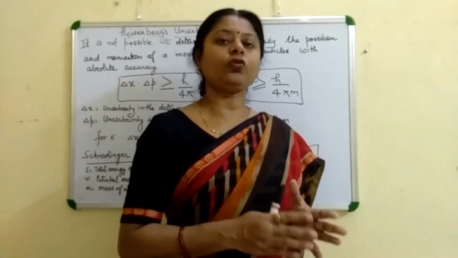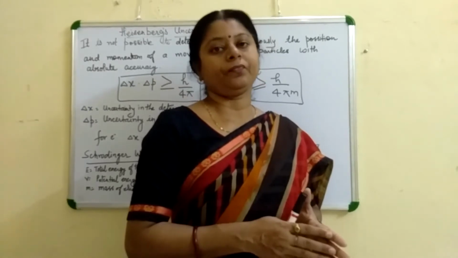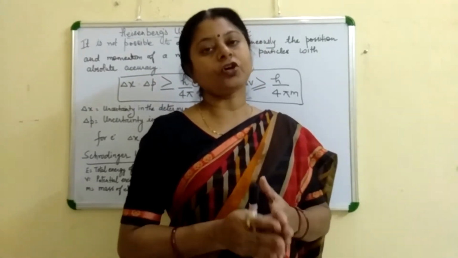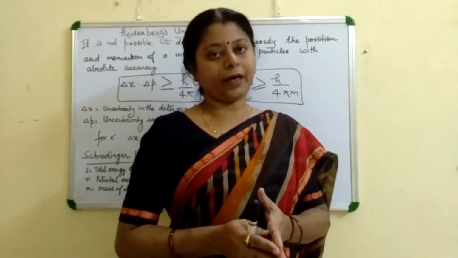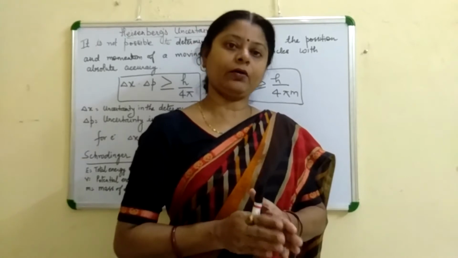Means if we want to calculate the position of the microscopic particle and its velocity or momentum together, it is not possible accurately,